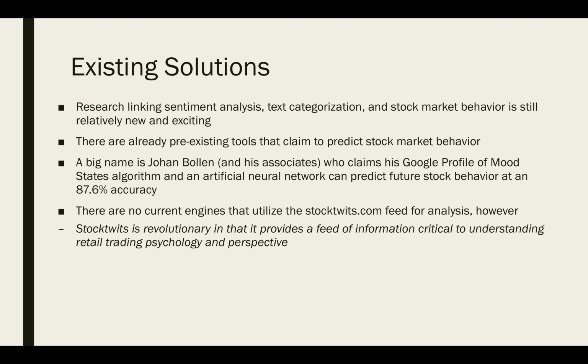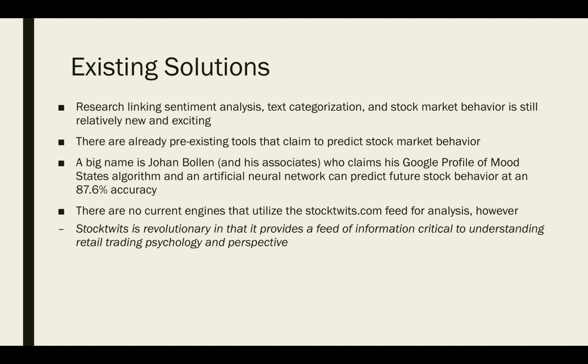So, what are some existing solutions in this area? The research linking sentiment analysis, text categorization, and stock market behavior is still relatively new and exciting. There are already pre-existing tools that claim to predict stock market behavior.